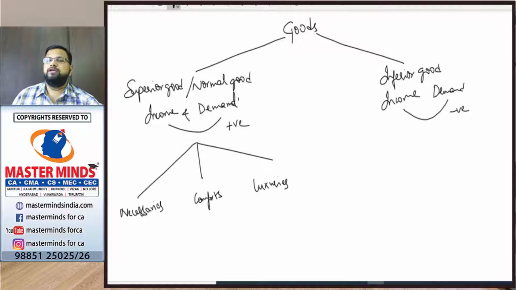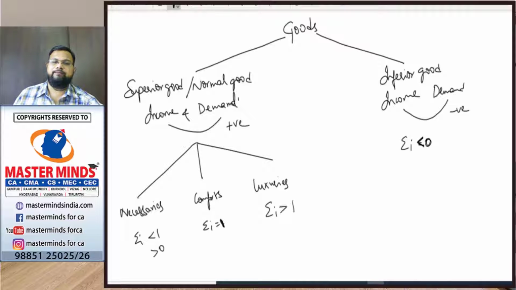When the relationship between income and demand is negative, the income elasticity will be less than 0. In the case of necessaries, the income elasticity will be less than 1 and greater than 0, in the case of comforts the income elasticity will be equal to 1, and in the case of luxuries, the income elasticity will be greater than 1.